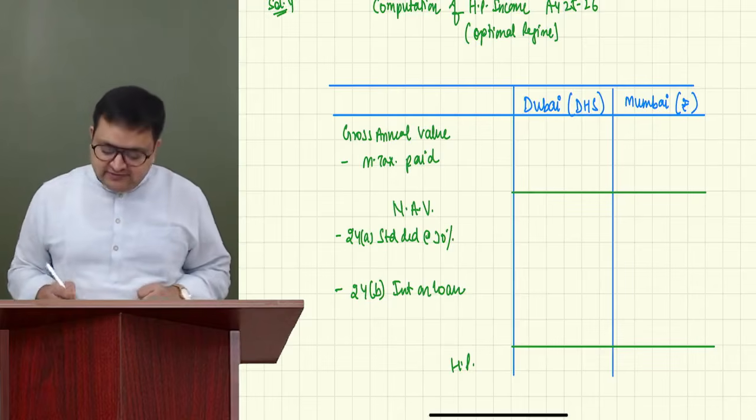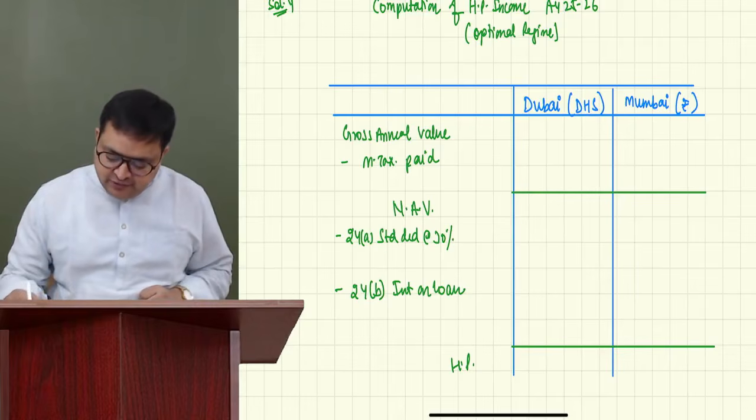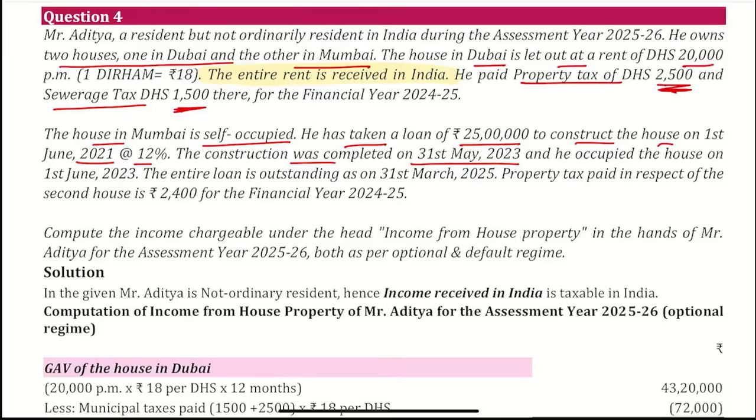The gross annual value is, let's say for the Dubai house, given. Now, he owns two houses, one in Dubai, other in Mumbai. First of all, Dubai house. Since the rent is received in India, we'll make it taxable.